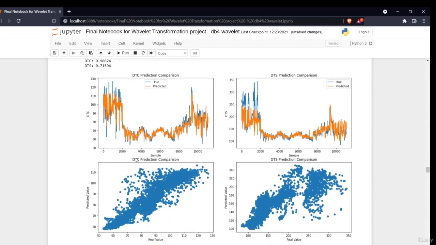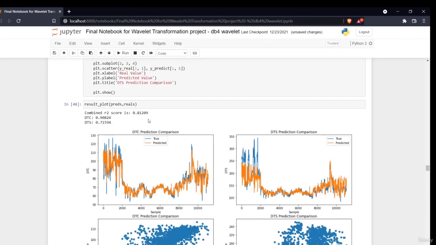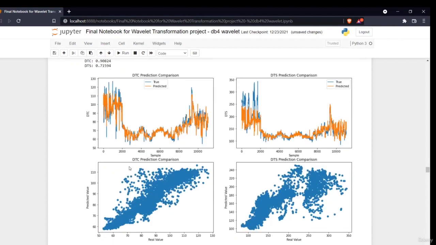So now this is the plot. How beautiful this plot has become. The combined R square is 81%, and the R square for DTC is 0.90 and for DTS is 0.7. As you can see, our model has not performed that well in predicting the DTS values.